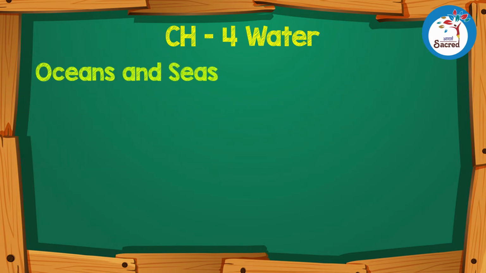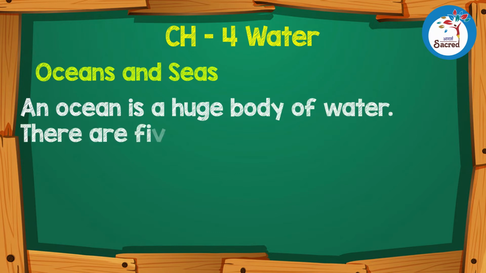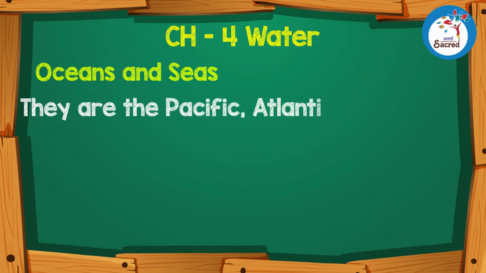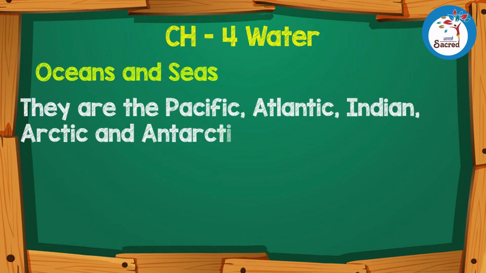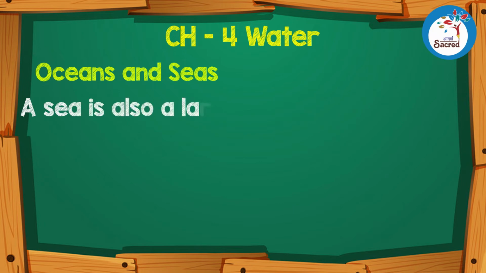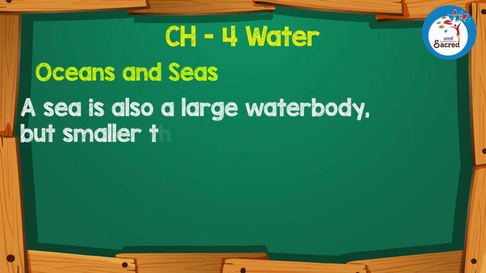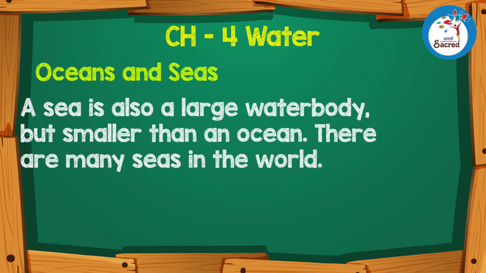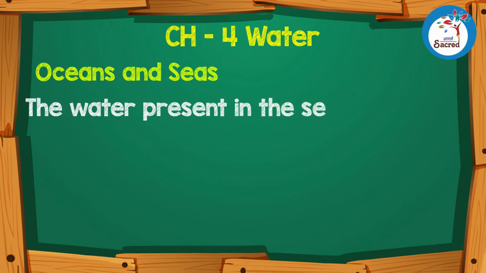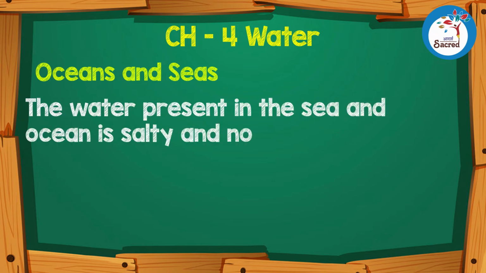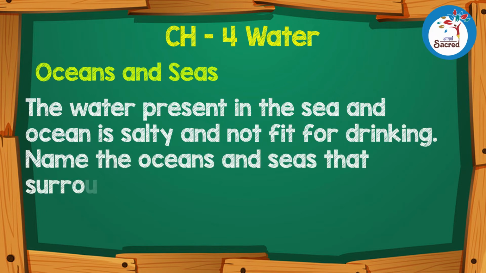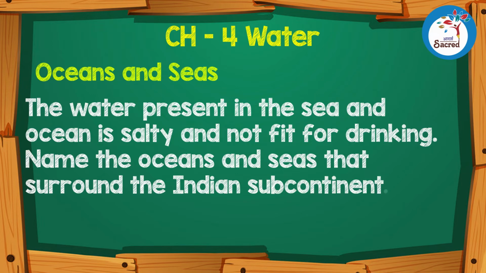Oceans and seas. An ocean is a huge body of water. There are 5 oceans in the world. They are the Pacific, Atlantic, Indian, Arctic, and Antarctic. A sea is also a large water body but smaller than an ocean. There are many seas in the world. The water present in the sea and ocean is salty and not fit for drinking. Name the oceans and seas that surround the Indian subcontinent.